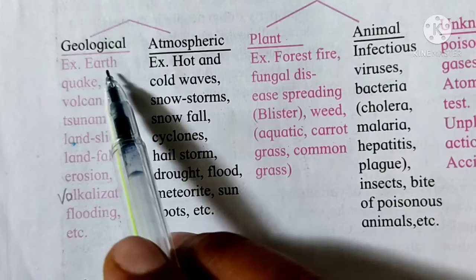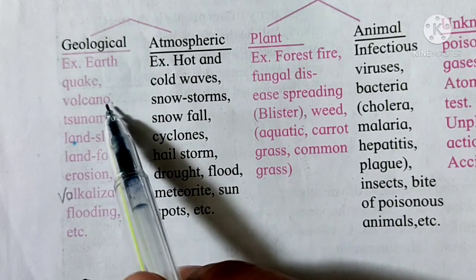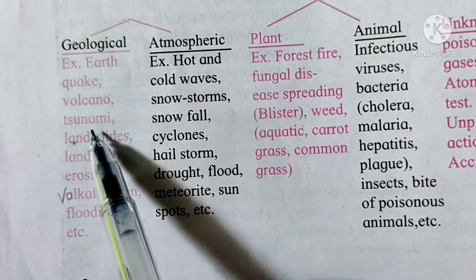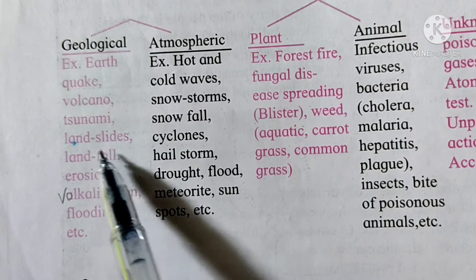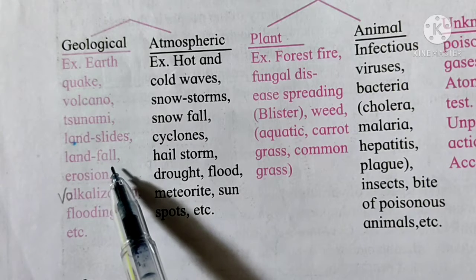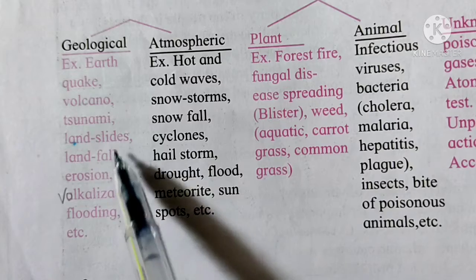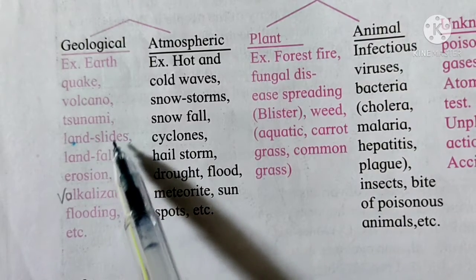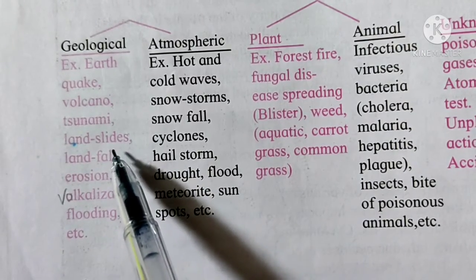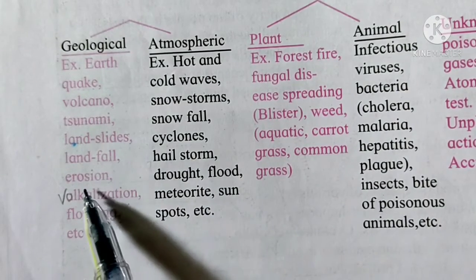For example, earthquake, volcano, where lava comes out, tsunami, landslides, landfall. Landslide is different and landfall is different. These two constantly occur in the Himalayan belts or sometimes in the Sahyadri hills also.